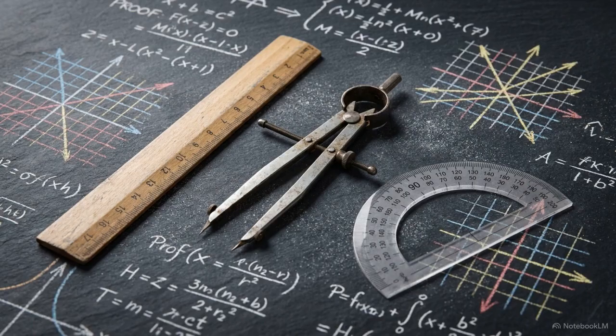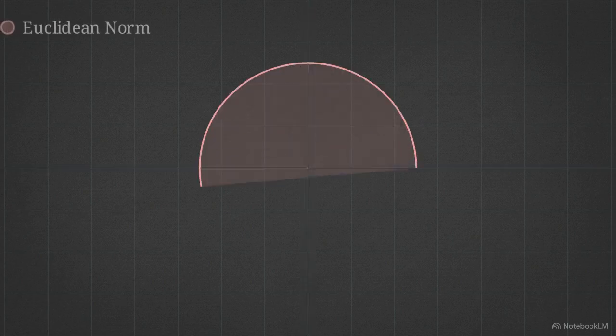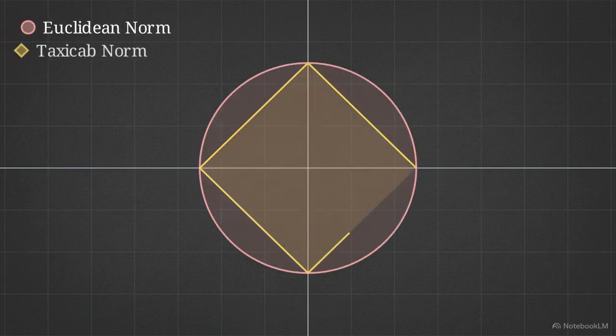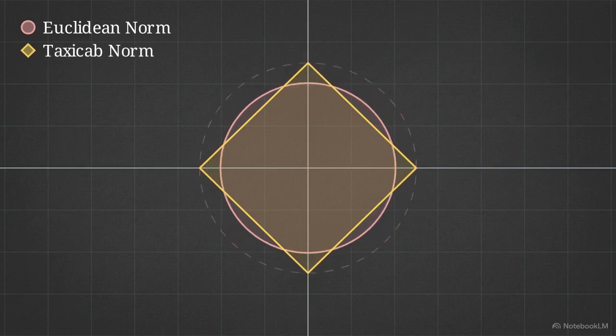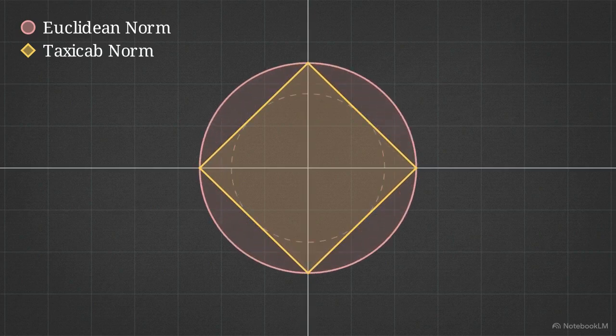The stability of these spaces extends to how we measure them through equivalent norms. If one norm can be bounded within multiples of another, they are considered equivalent. This grid shows two ways to calculate distance. The circle represents the Euclidean norm, straight line distance. The diamond represents the taxicab norm, measuring distance along grid lines. We scale the circle down to fit inside the diamond, then scale it up to enclose it completely.